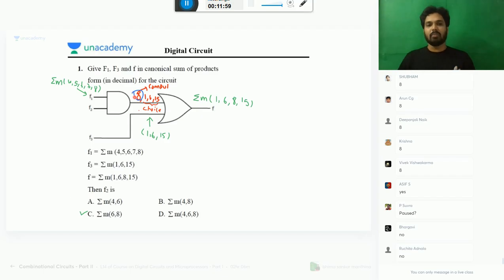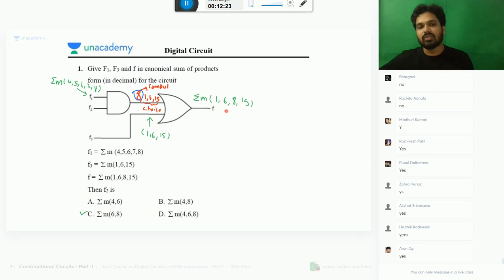Up to this, clear for everybody? In this second line, already here 1, 6, 15 min terms are there. Here 8 is compulsory; 1, 6, 15 are choice. I'm forgetting about don't care options and doing it without options, already I did in the last lecture. 8 must be compulsorily present, that is the required condition. So if 8 is present here, then you will get it in the output. 1, 6, 15 present or not, no problem, because in OR operation if both are present or one is present, you will get the same.